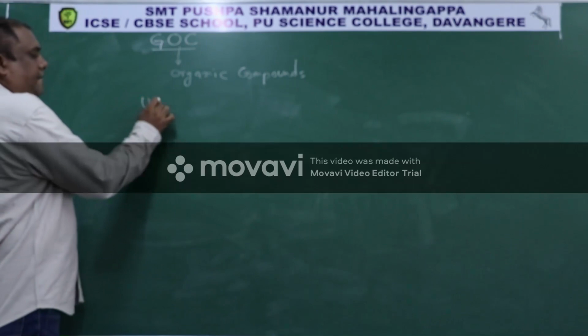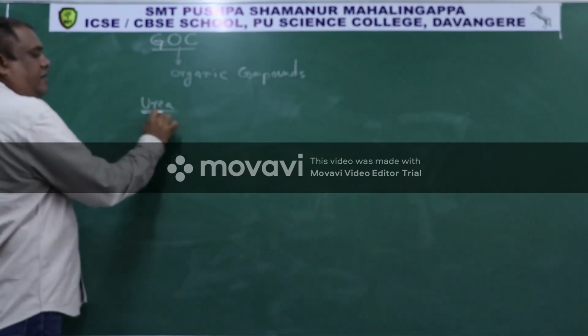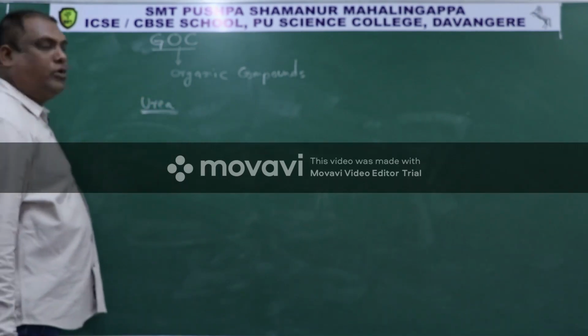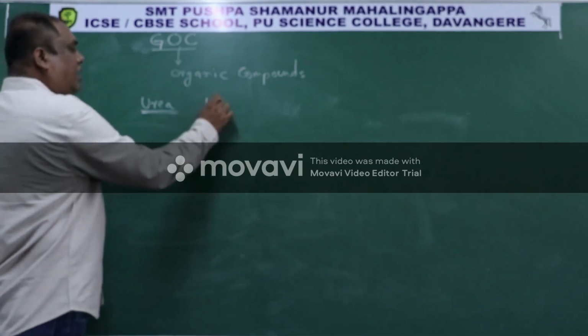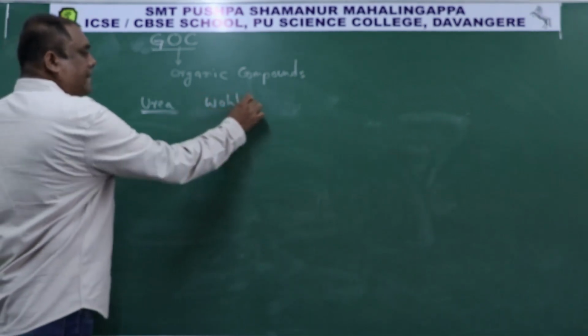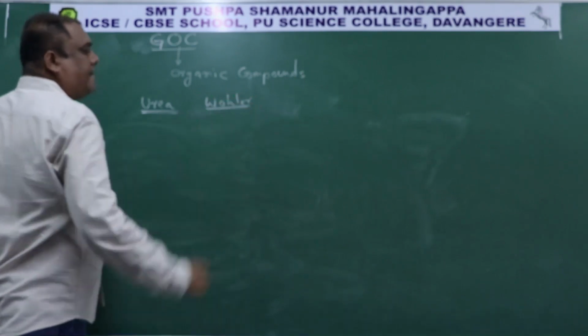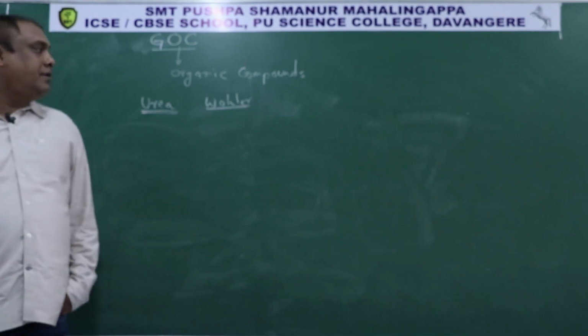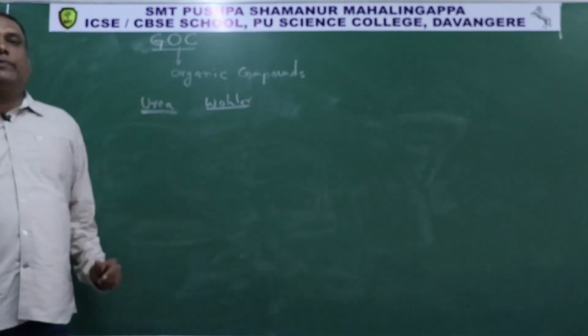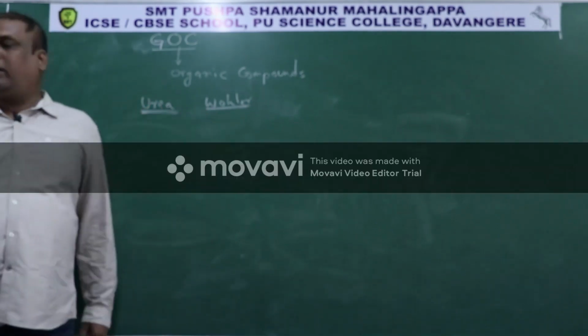Urea is the first organic compound prepared in the laboratory by a scientist called Wohler. Now I am going to explain how this urea is prepared by the scientist called Wohler.